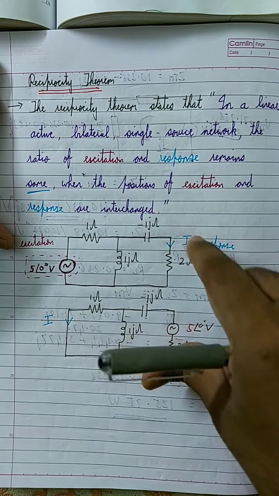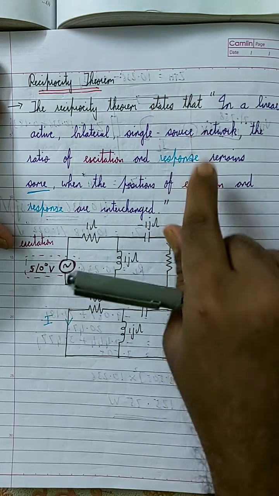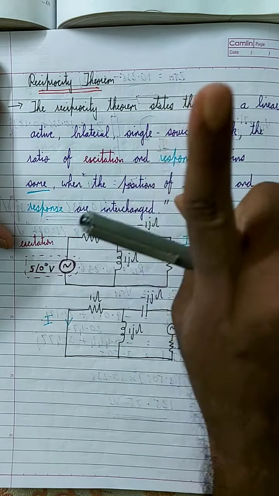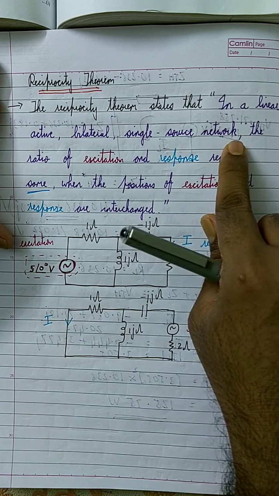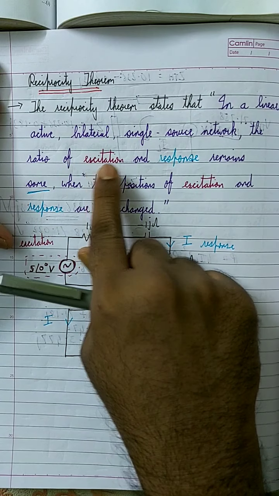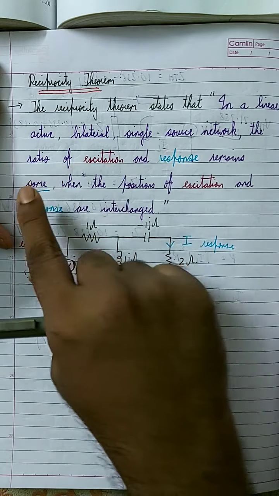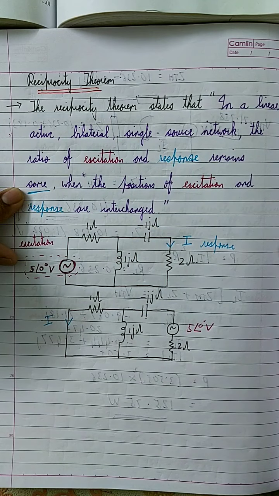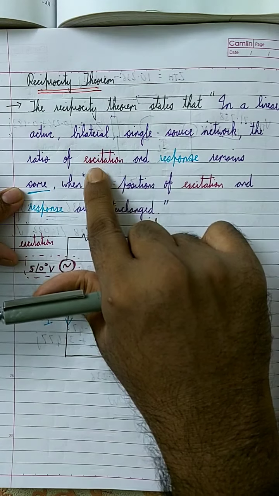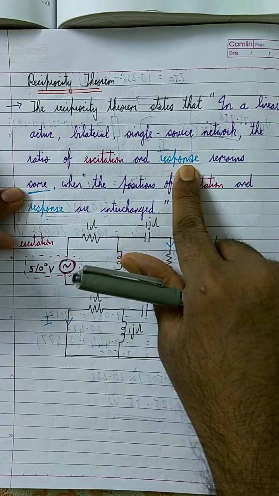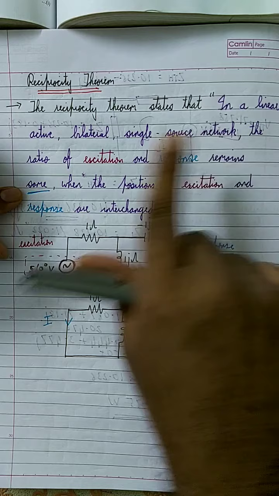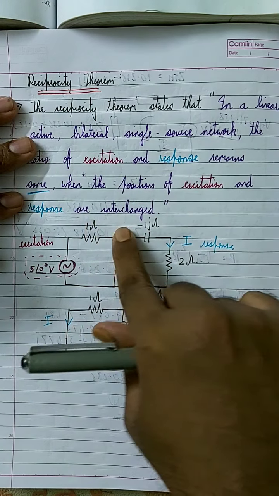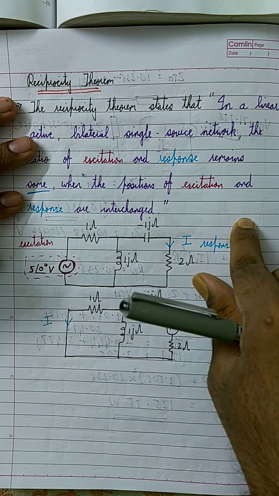Single source means the entire circuit should have only one source. It can either be a voltage source or a current source, but it should be only one source. The ratio of excitation and response remains the same. What is the meaning of excitation and response? In layman's terms, you can think of excitation as input and response as output. So the ratio of input and output remains the same when the positions of input and output are interchanged.